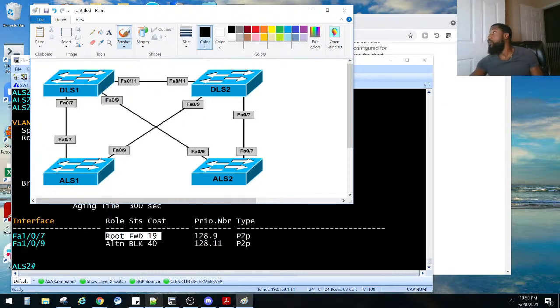Okay. Backup ports on the access layer switches should transition to forwarding in 1 to 5 seconds following the failure of a primary link to the root bridge.